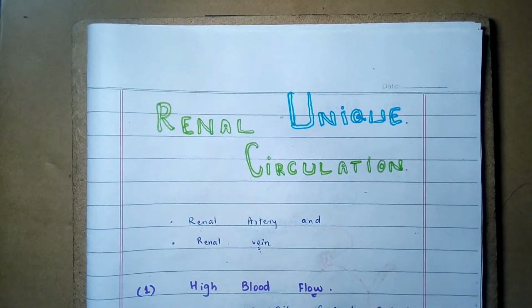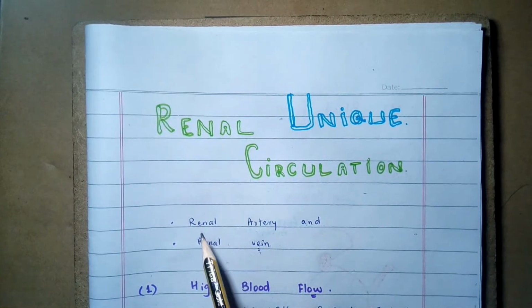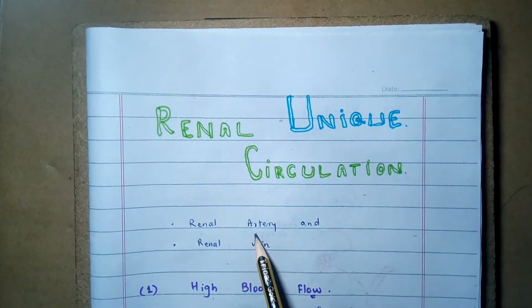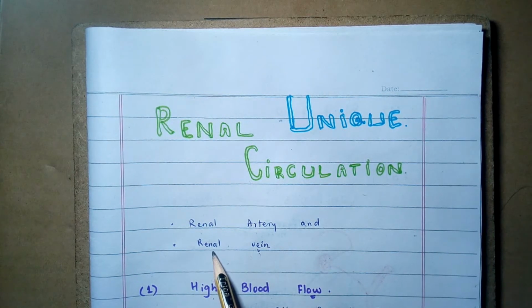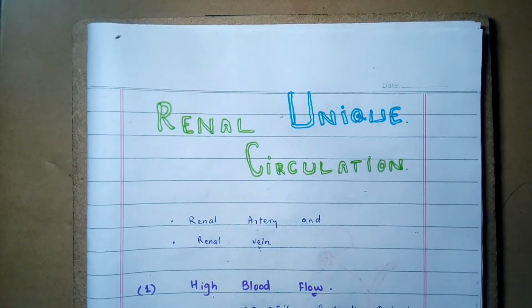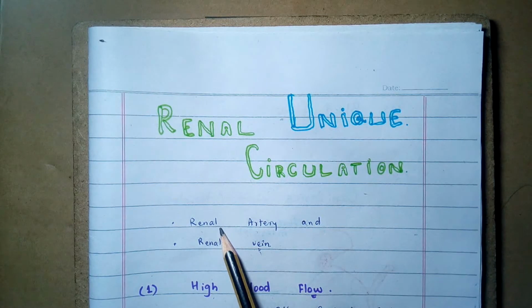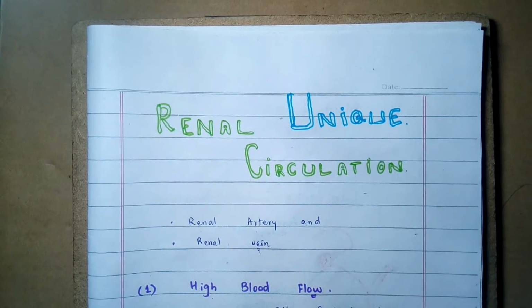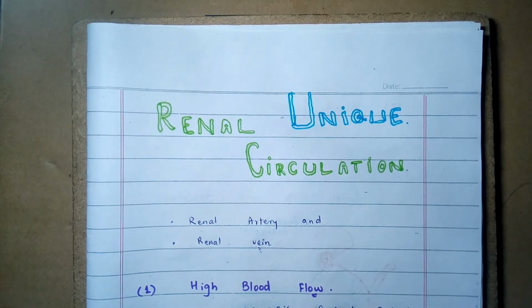Its vascular bundle consists of the renal artery and the renal vein. The blood from the heart comes into the kidney via the renal artery, and the deoxygenated blood after the filtration is carried out through the renal vein. So this is the vascular bundle by which the blood comes in and goes out from the kidney. So let's start the peculiar or unique properties of the renal circulation.